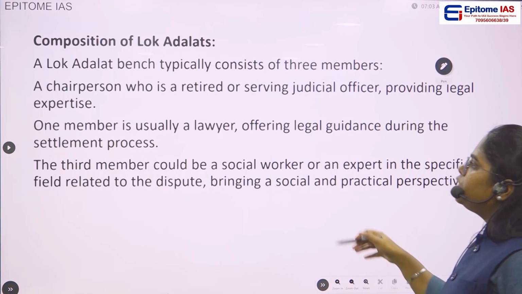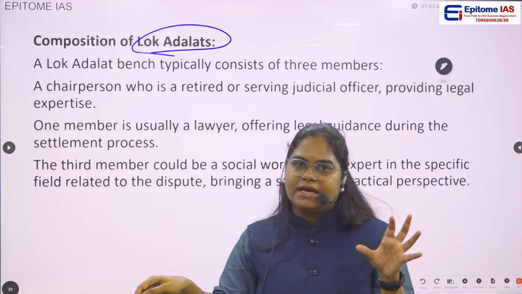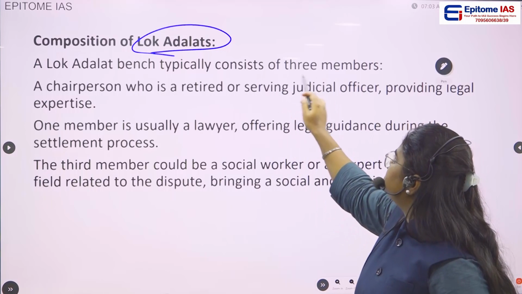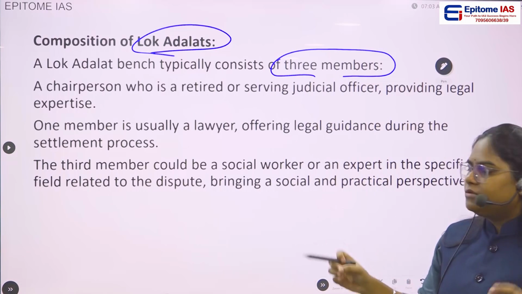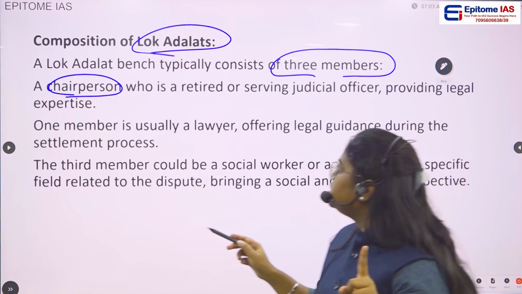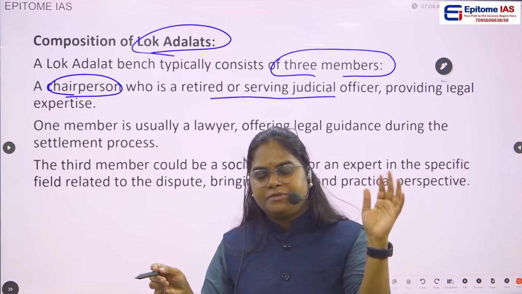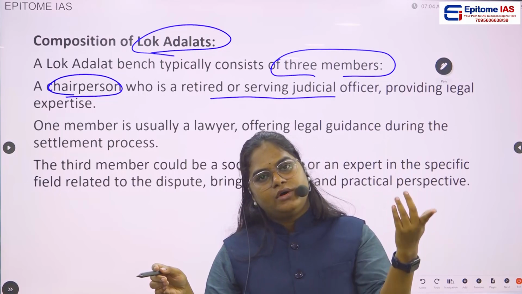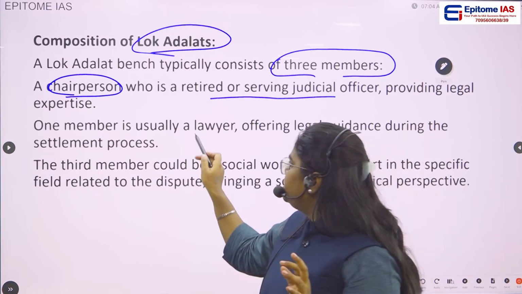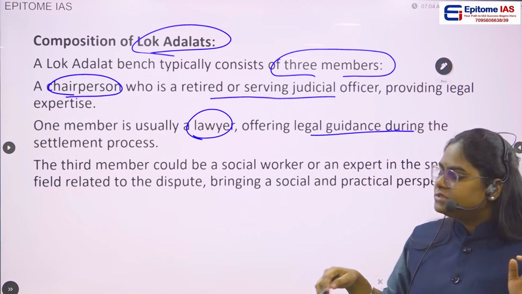Then, composition of Lok Adalat. As I already told you, the Lok Adalat has mainly three members. A Lok Adalat bench typically consists of three members. First, a chairman, who is a retired or a serving judicial officer. He will be the chairman, and the other member would usually be a lawyer offering legal guidance during the settlement process.